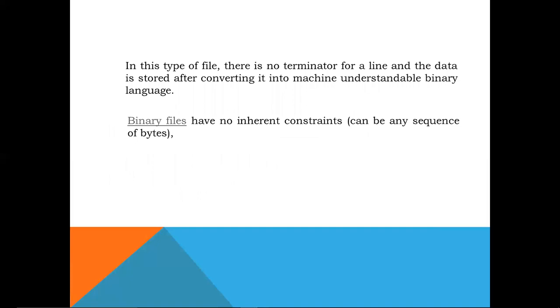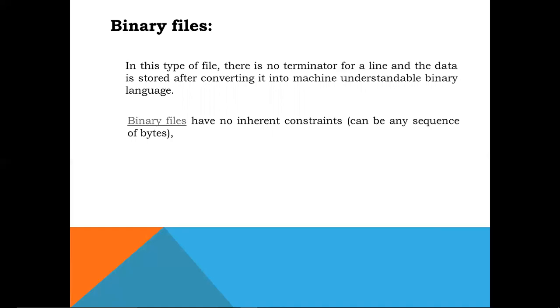Next type is the binary file. In this type of file there is no terminator. Unlike in the case of a text file, where every line is ended by a special end of line character, here there is no terminator for a line, and the data is stored after converting it into machine understandable binary language. Whenever we open a file in binary mode, we are working with a binary file.